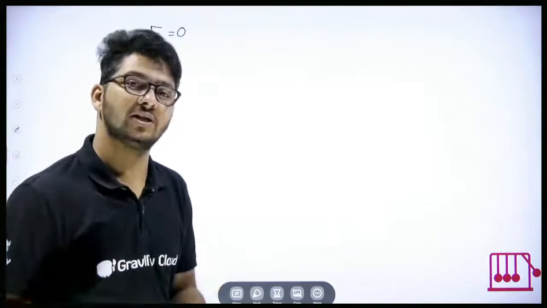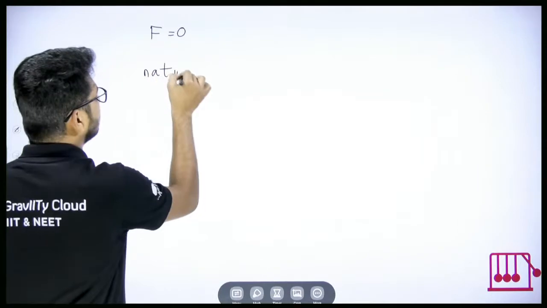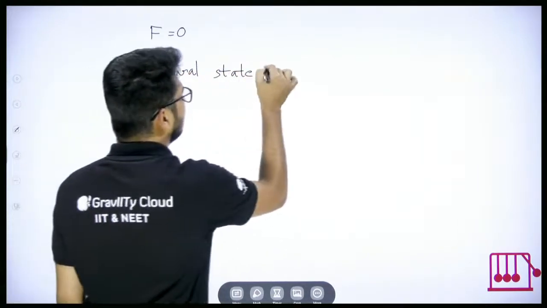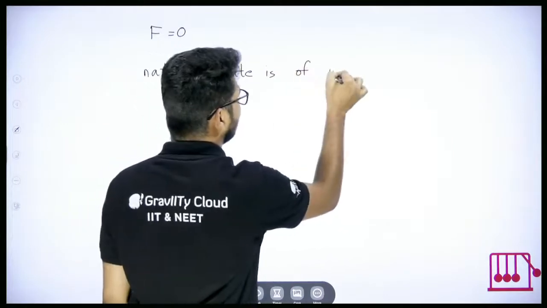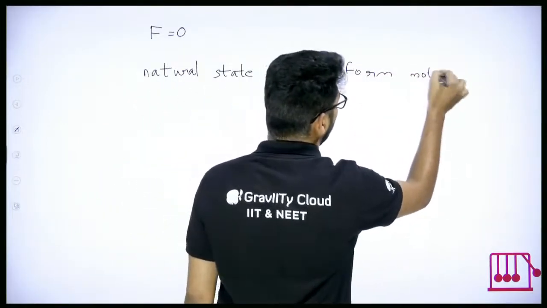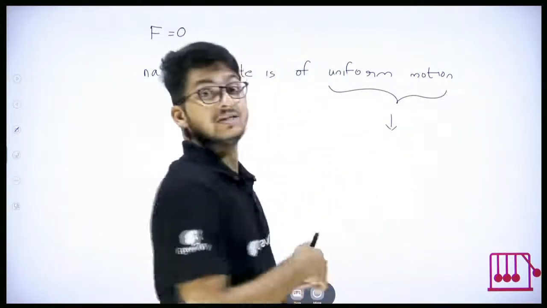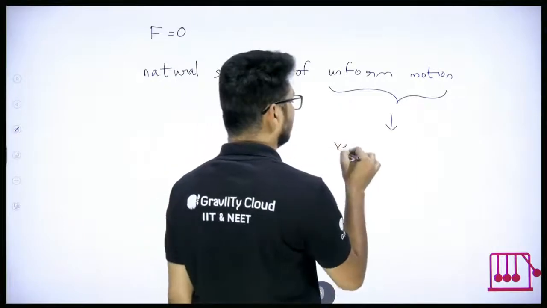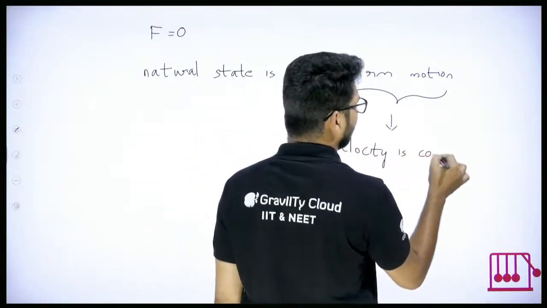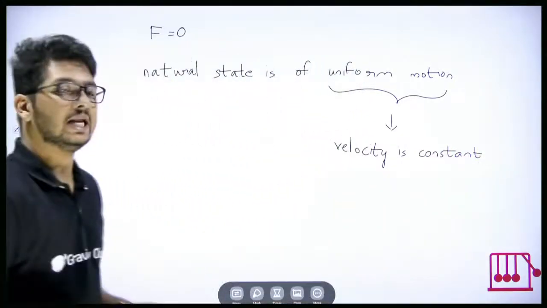And what is the natural state? The natural state is of constant motion, or constant velocity. And what is constant velocity? It is uniform motion. You know that in uniform motion, velocity will remain constant. Understood, everyone? So that's what Galileo concluded.